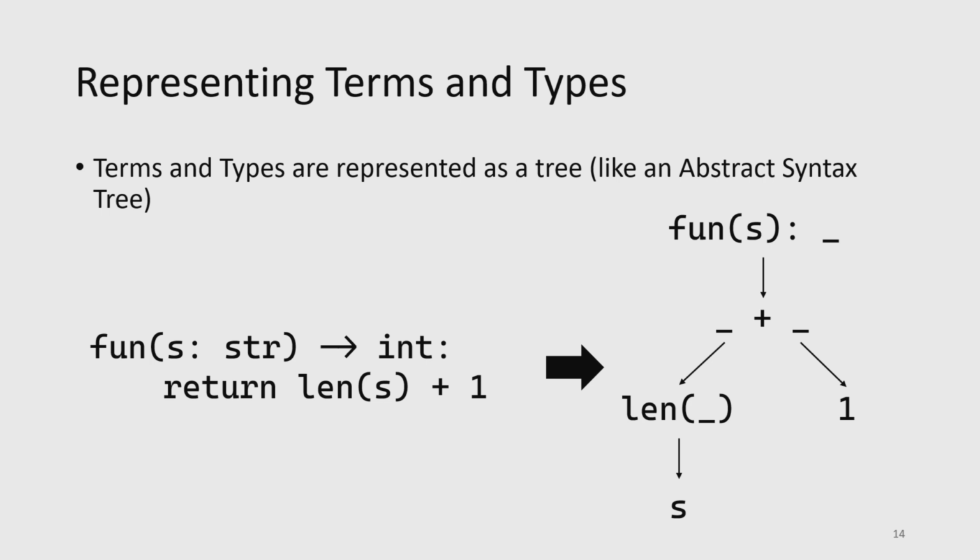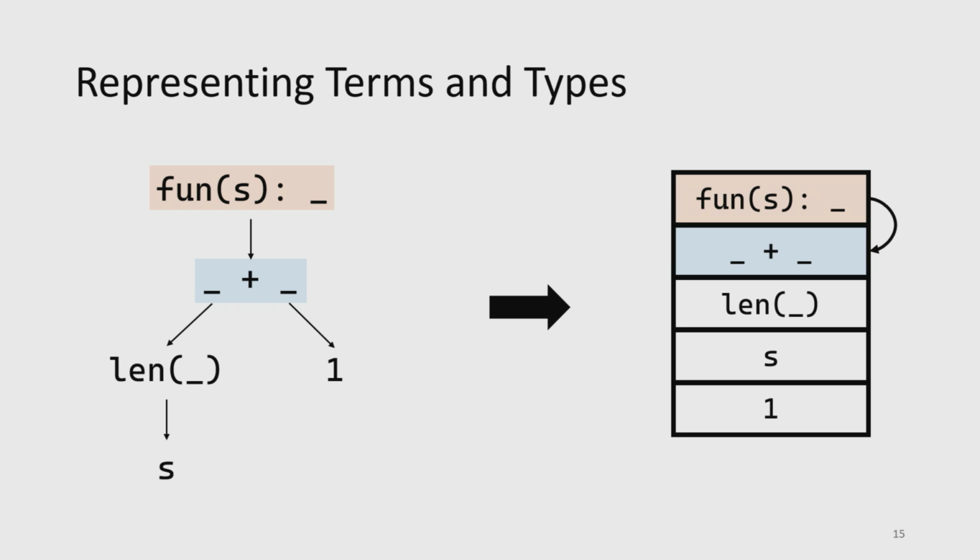Right? And exactly what this tree looks like depends on what types of terms exist in our language. But we can write out this tree, and then we can just flatten it into an array and pass that in as the input. So right here's an example. We just take every node in our tree, we put it inside of an array, and then each node in the array will also have a pointer to its children nodes. All right. So we've successfully encoded our terms and our types.